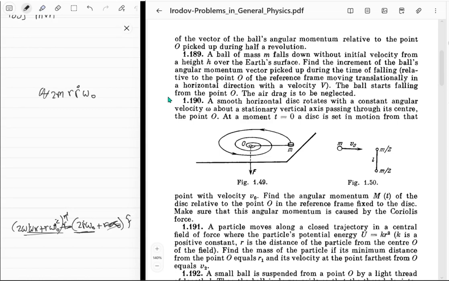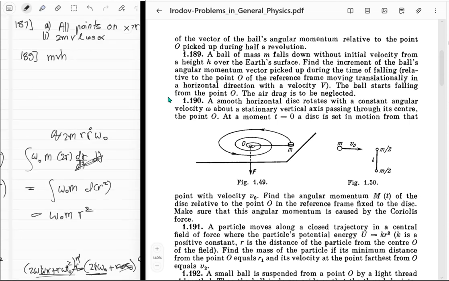So m, then 2r, and then dr upon dt times omega naught m dt, and the integration of all of this. dr upon dt times dt is dr, and 2r dr is just d of r squared. So this will be omega naught m times delta r squared, but r initially was 0, so in the end it's just omega naught m times r squared.